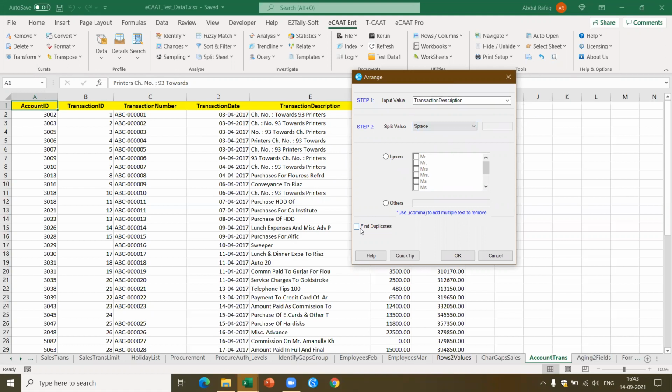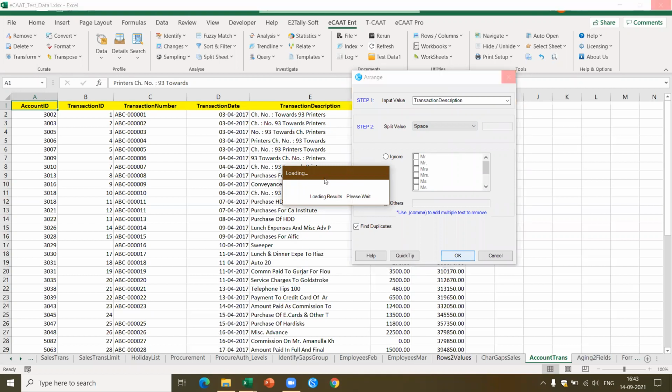Not only that, you can also find duplicates based on this. Now if you see here and I say okay, this will be able to rearrange for all these particular fields which are available. It will tell me which are the cases where there are duplicates, which means the same transaction has been described in different ways. Now, can I do it for the names? You can also do it for the names. Let's say I give the first name the first time, and the second time I give the first name as the second name, like that, there is a change, and sometimes I give the initial. All these things I can find out using this particular fuzzy match arrange.